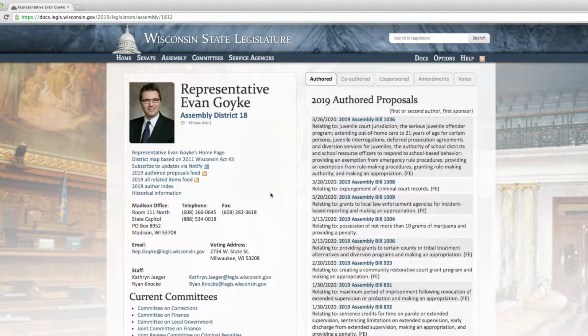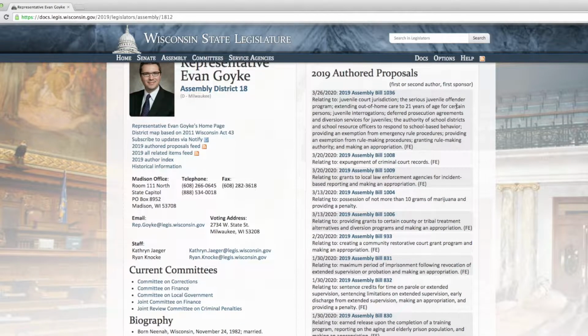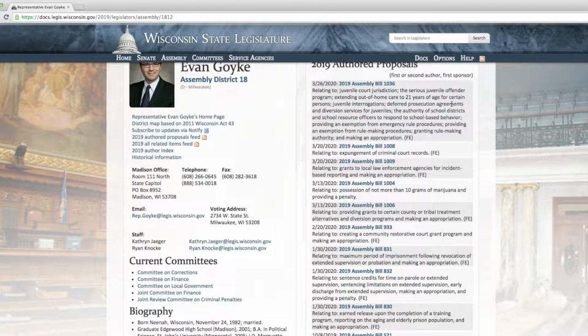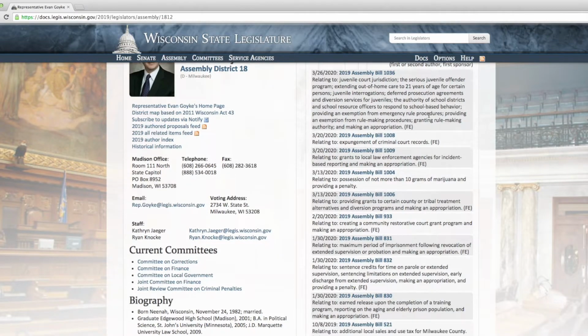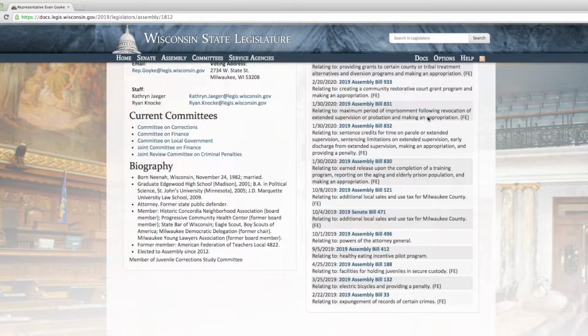If you go to this other option, the details link here, you can see more information about my contact information, my staff, and then on the right-hand side here, you can see different pieces of legislation that I've authored this legislative session. You can actually see the date on which they were introduced. So I'm going to go back and I want to show you a bill. So let's take a closer look at 2019 Assembly Bill 33, and this is about the expungement of criminal records.